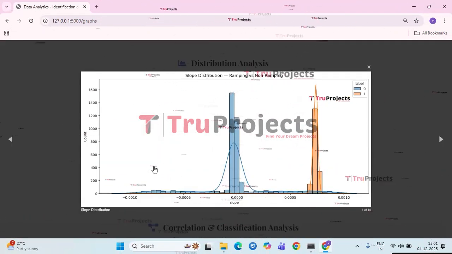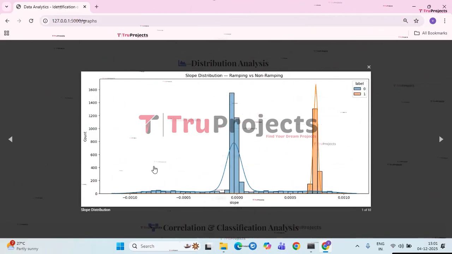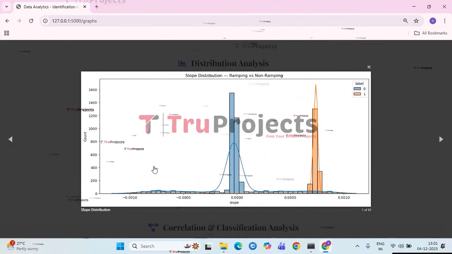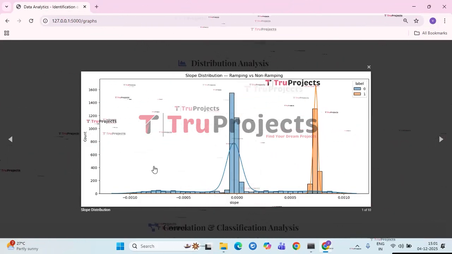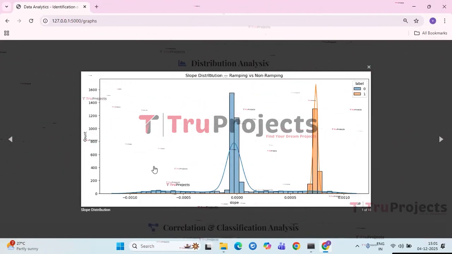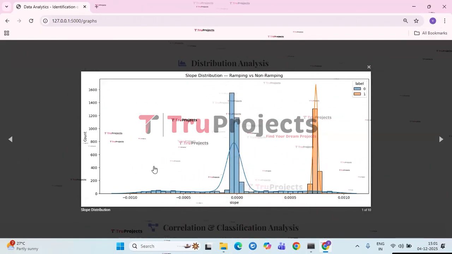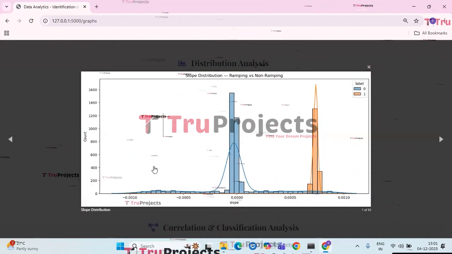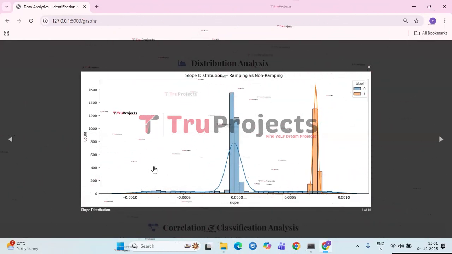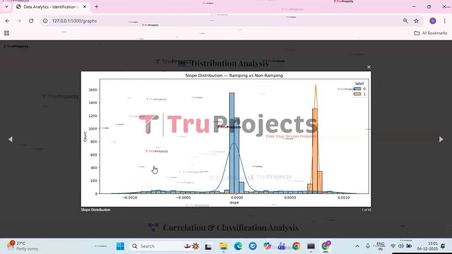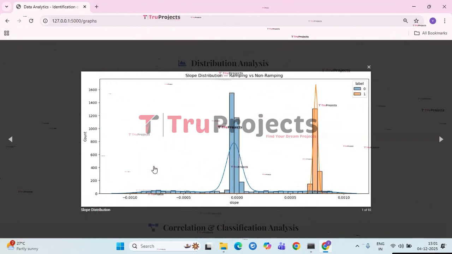This graph illustrates the distribution of the slope features for ramping and non-ramping signals. The non-ramping class, label 0, is centered around a slope value close to 0, indicating that these signals generally show little or no upward or downward trend. In contrast, the ramp class is clearly shifted towards positive slope values, showing that precursor-like signals tend to have a stronger increasing trend.